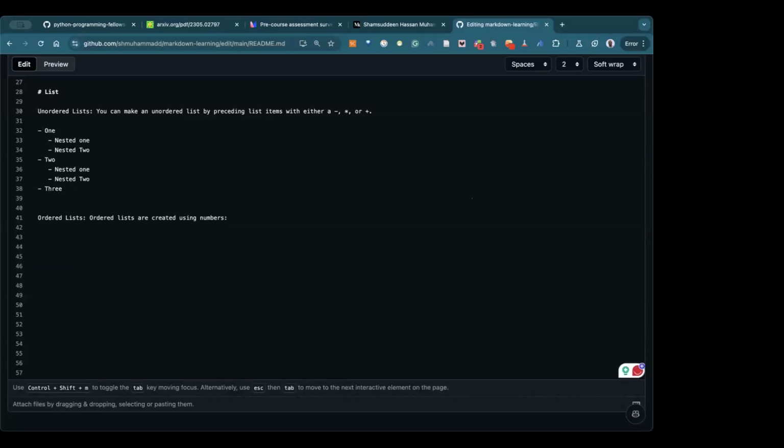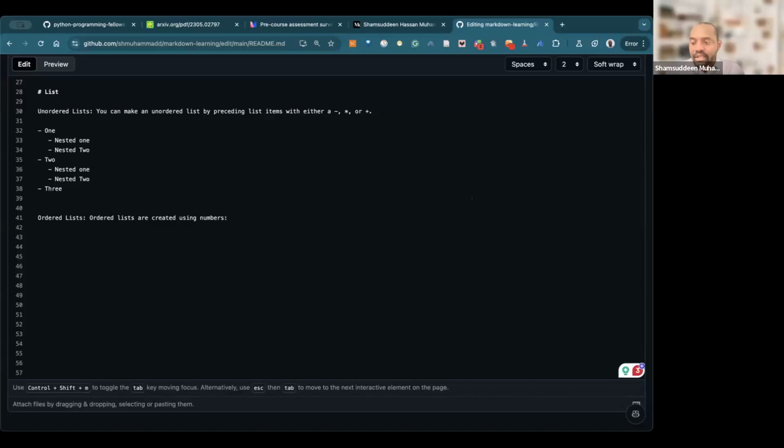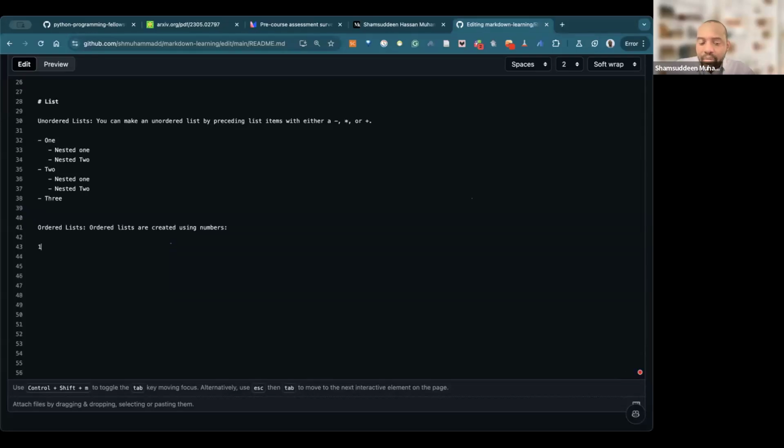How can you order a list? We remember in Microsoft Word, if we want to make a list, we can type number 1, number 2, number 3. So in Markdown, what you need to do is to actually use numbers. For example, to type 1, you do 1, full stop, and then put a space. Can you see how I do 1, full stop? Then you can see 1.